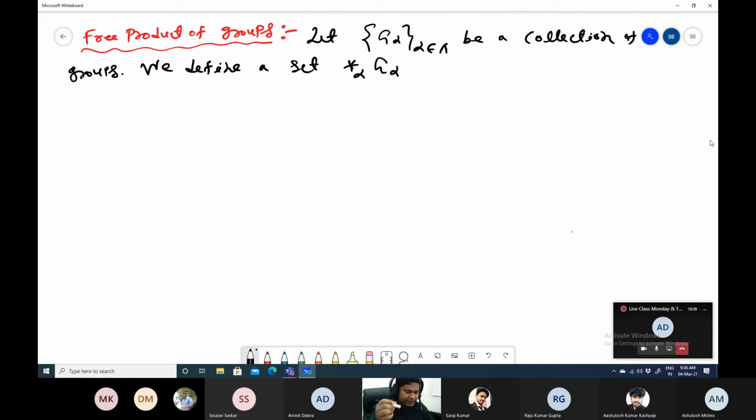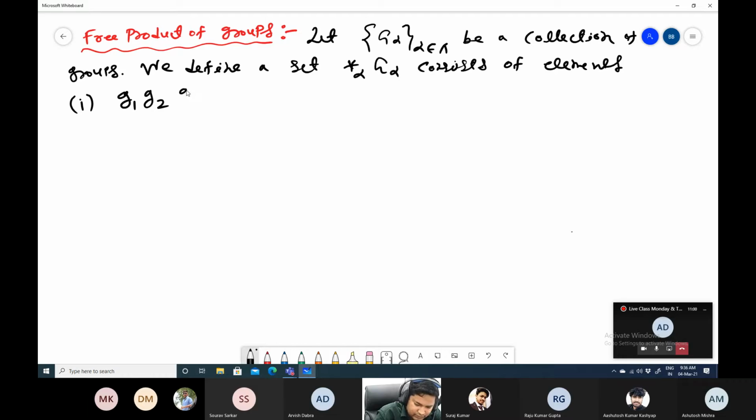Okay, so we define this as a set. First of all, this consists of elements of this kind: G1, G2, G3, up to Gn.